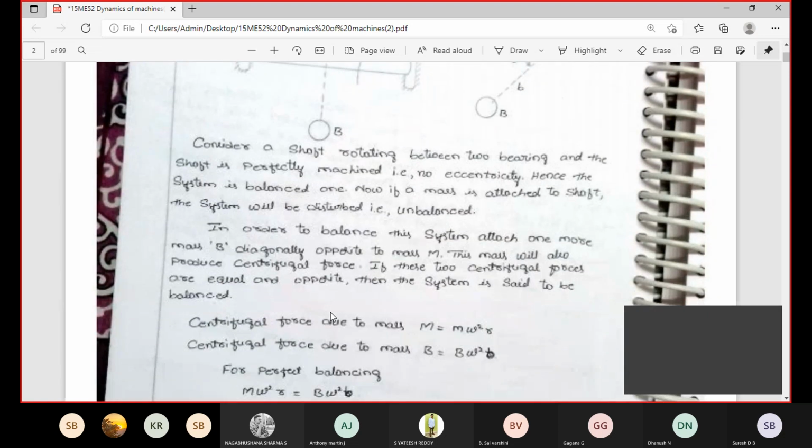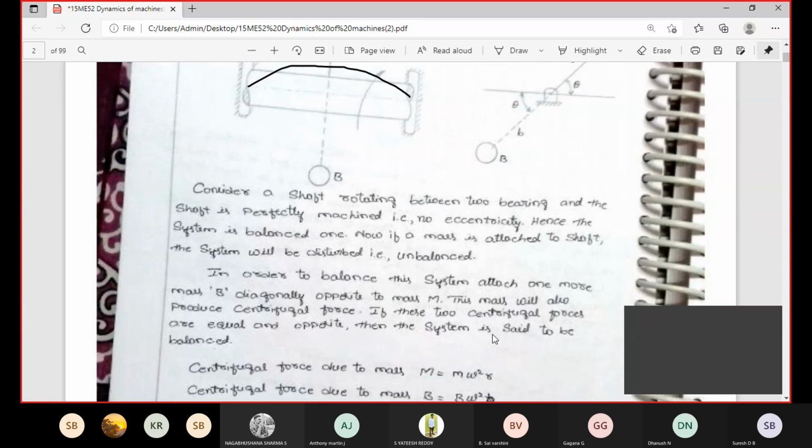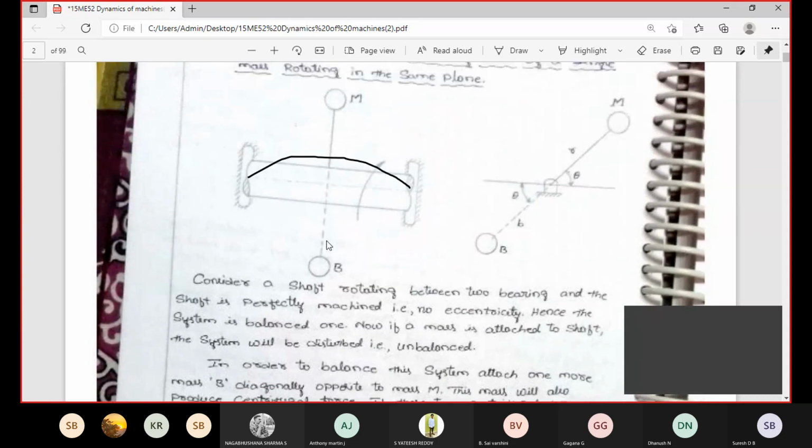Centrifugal force due to mass M equals small m into omega square into small r. m is the weight or mass of M, omega means angular speed or angular velocity, and r means radius of the particular mass M. Then you go for the second, one more mass: the B mass or balancing mass. That one also acts in the opposite direction to that of mass M.